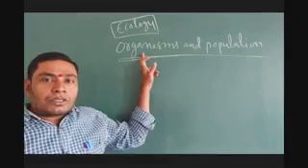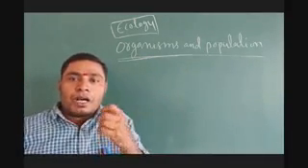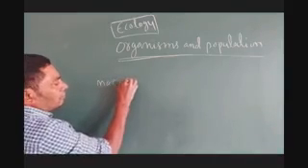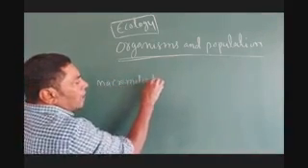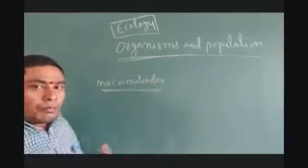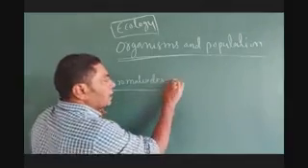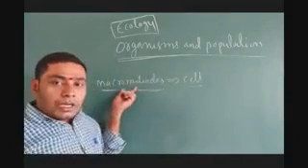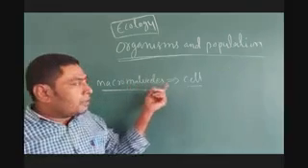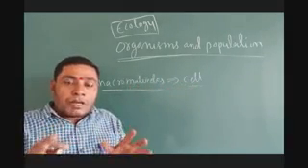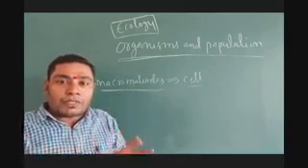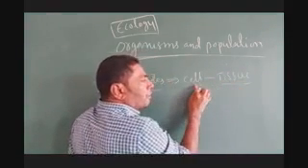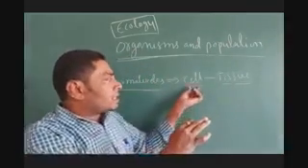So first of all you must know organisms. How are organisms formed? Macromolecules combine together to make a cell. The cells are formed by the combination of macromolecules. A group of cells that are similar in function and structure is known as a tissue.